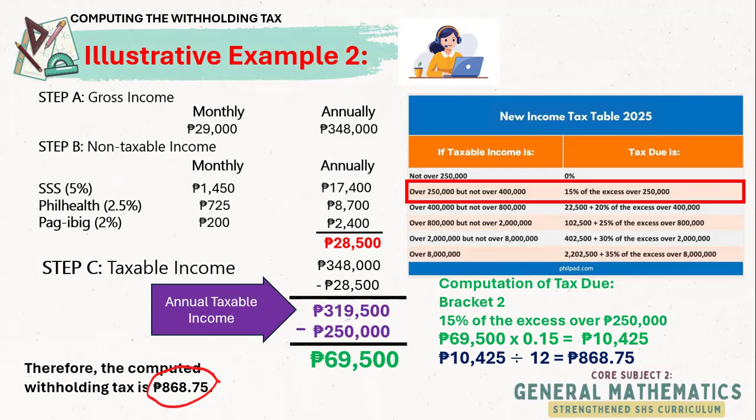So everything will be collected starting from January to December until you complete the 10,425. But if you receive additional benefits, those will be subject to taxation as well. So this is just from the basic salary. I hope that is clear.